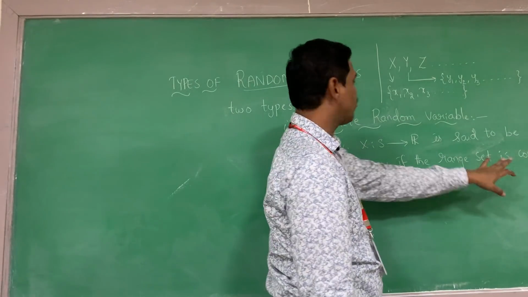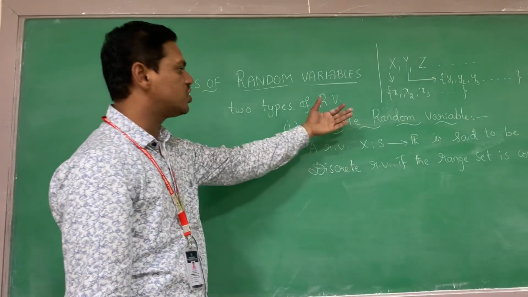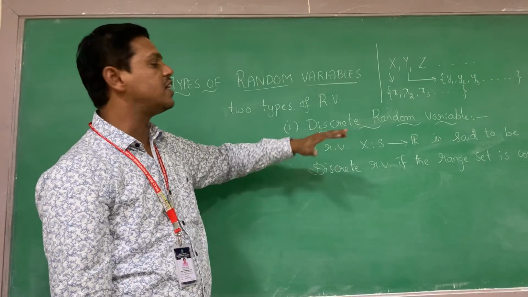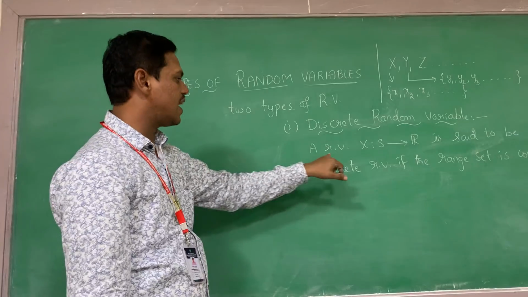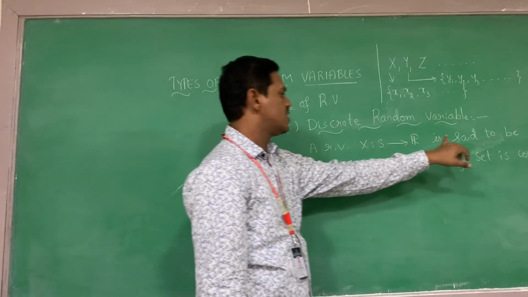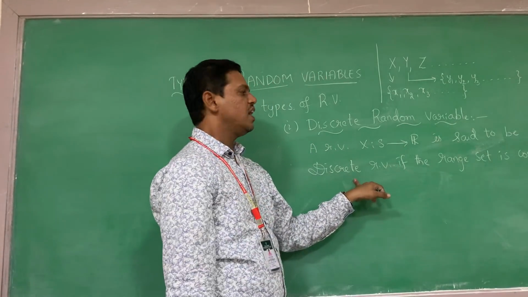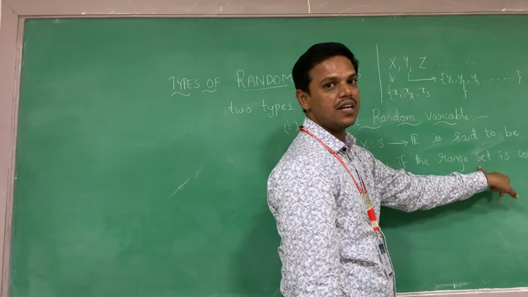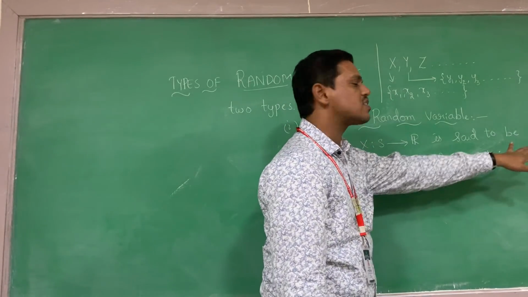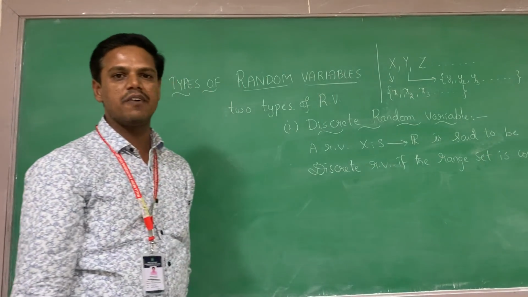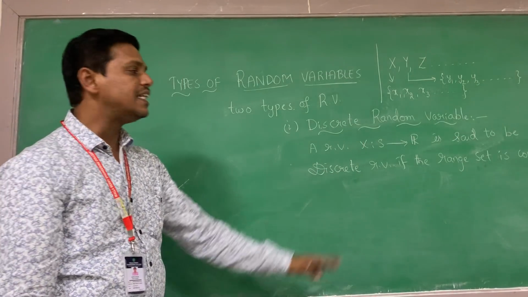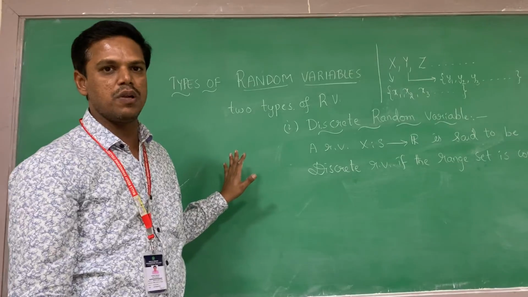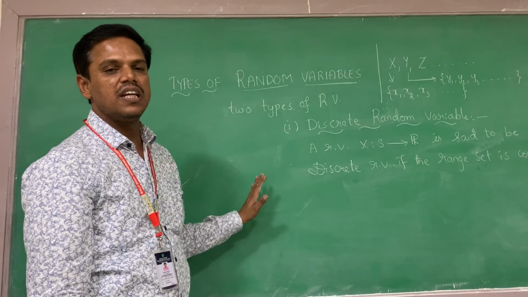is countable. Therefore, by observing this, we can also give the definition of a continuous random variable like this: a random variable X maps S to R is said to be a continuous random variable if the range set is uncountable. If it is countable, it comes under the discrete random variable. If you are not able to count, then we say that it is a continuous random variable. That is how we can write the definition in another way.